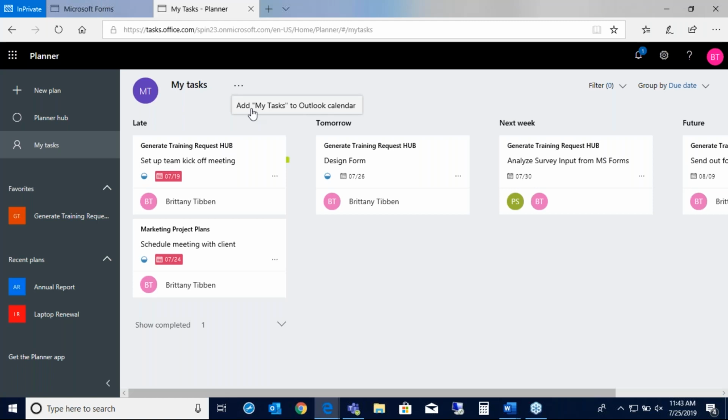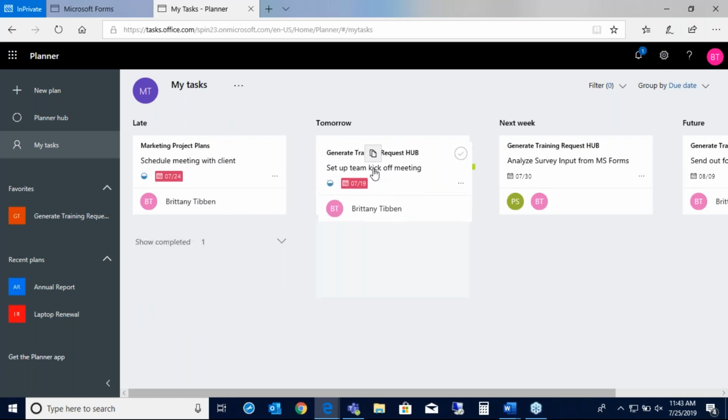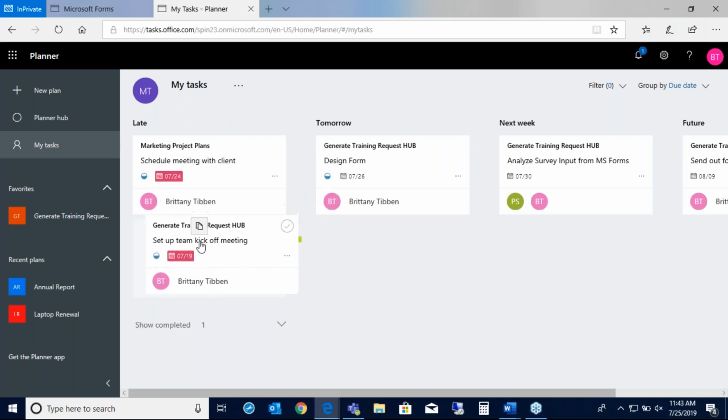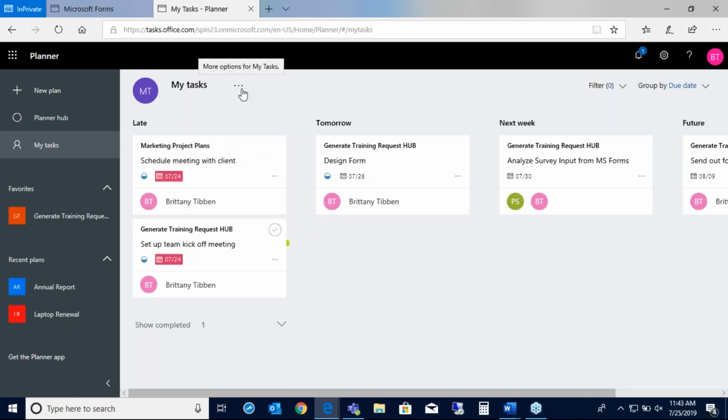I'll just do that tomorrow so I can move it over into the next bucket and keep going. Yeah, really. I mean, if this one's late, if I just click and drag it over, there you go. It's not late anymore. All right, some of the options across the top. Here you can add your tasks into the Outlook calendar. That's one of those new features that I was talking about before.